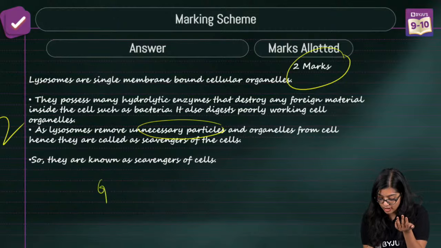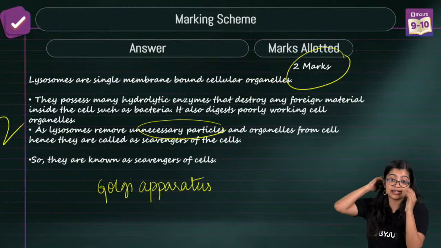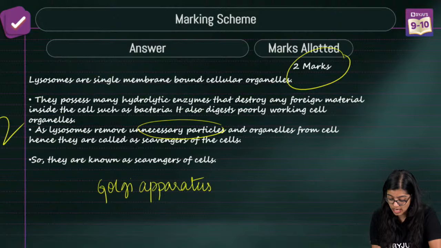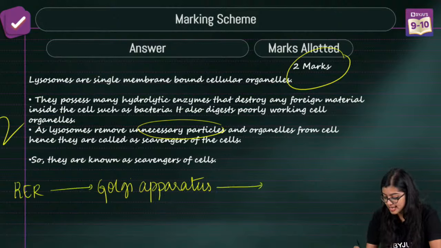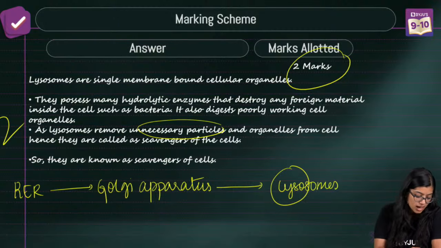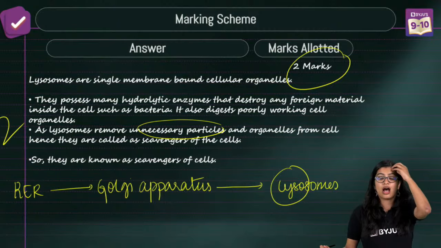Ma'am, formation of lysosomes. Lysosomes are formed from the Golgi apparatus, right? The enzymes which are inside the lysosomes are produced by the RER, then they are sent to the Golgi apparatus, and then there is formation of the lysosome.